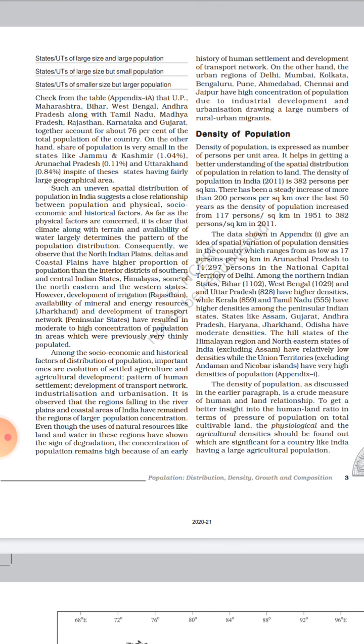On the other hand, regions like the mega cities, especially Delhi, Mumbai, Kolkata, Bengaluru, Chennai, Ahmedabad, Jaipur, why do they have a high concentration of population? Because they have a good amount of industrial development and urbanization, which draw a large number of rural-urban migrations. So there are a number of factors which can claim to be the reason for the distribution of population in India.